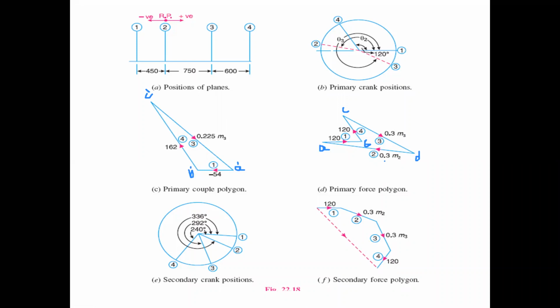Now from these secondary crank positions we have to draw our polygon.